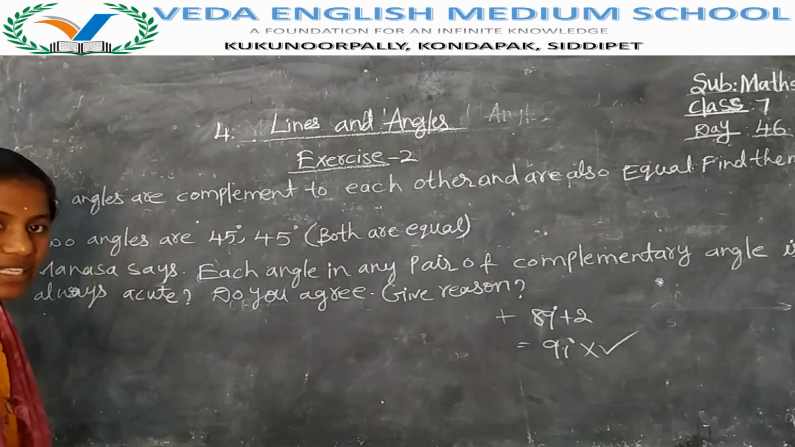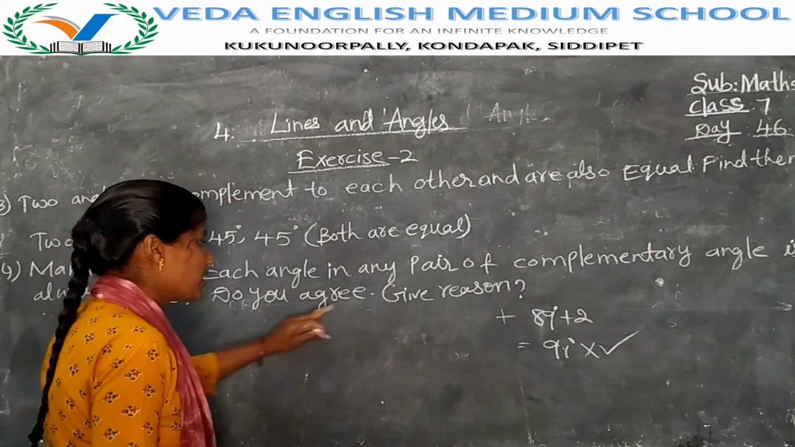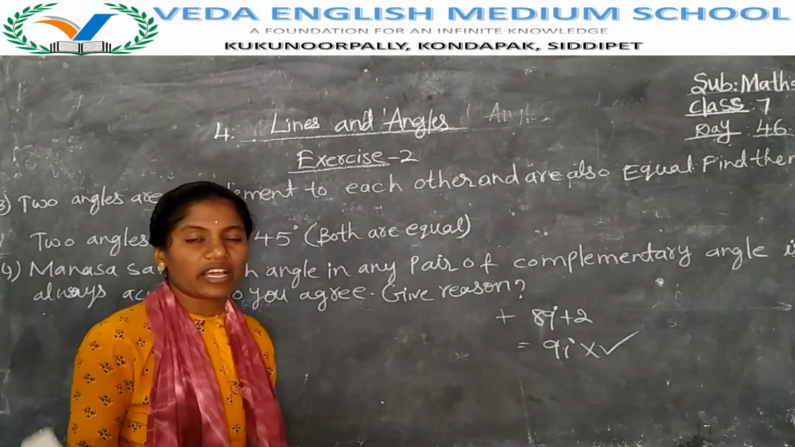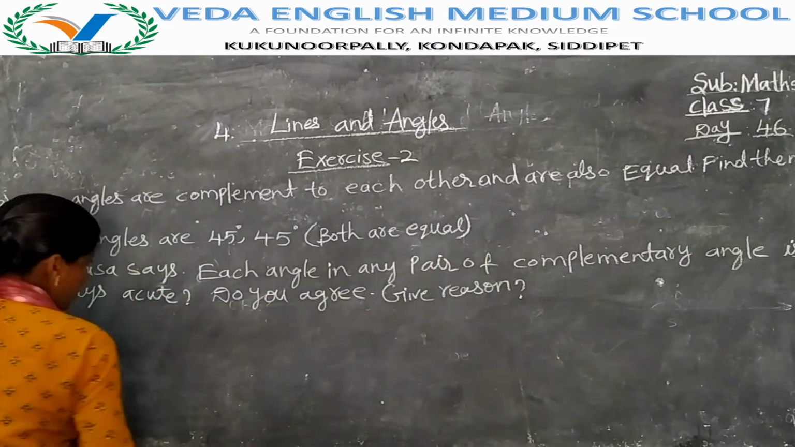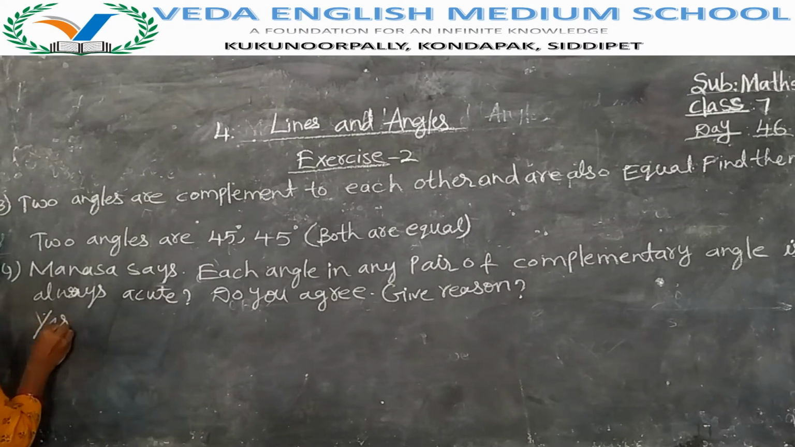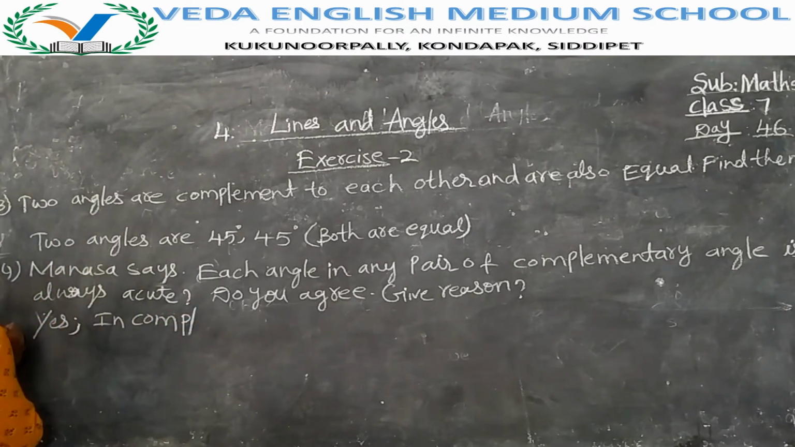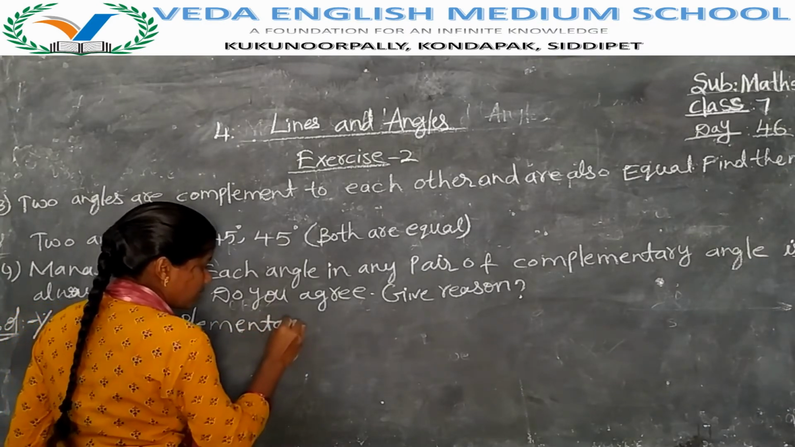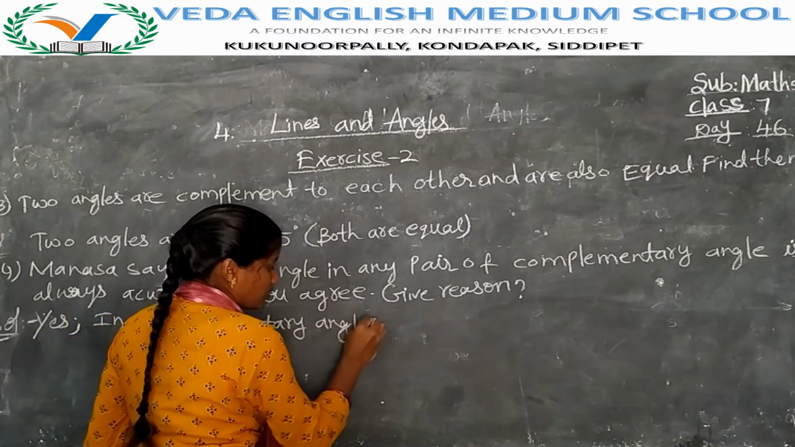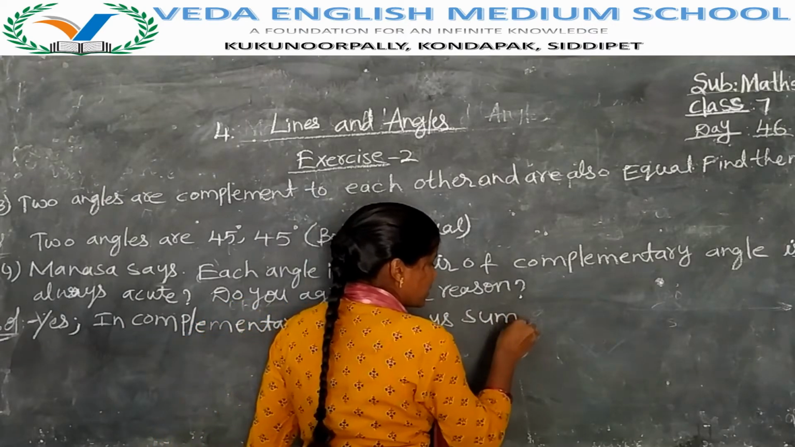Is what Manasa said correct? Yes, what Manasa said is correct. Do you agree with her? Yes, you have to agree with Manasa. Give reasons means in complementary angles the sum of two angles is always equal to 90 degrees. Then what you have to write? Do you agree with Manasa? Yes. Next, why? Give the reason: in a complementary angle, the sum of two angles is always 90.